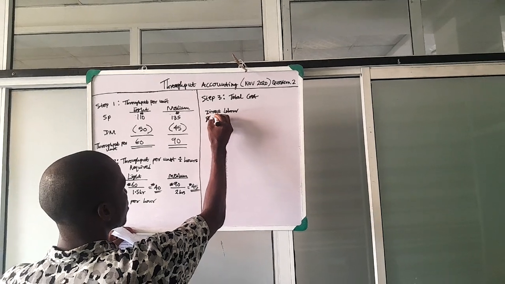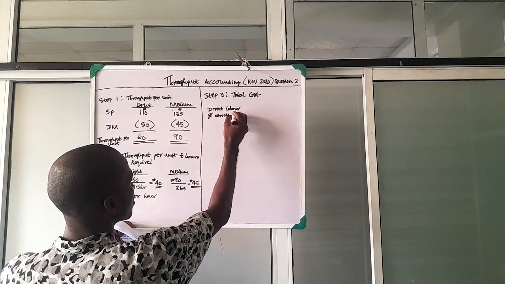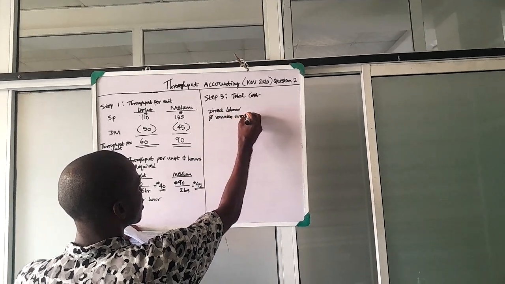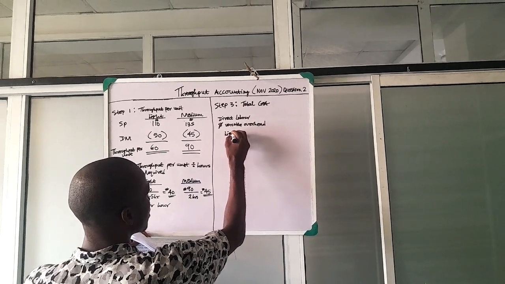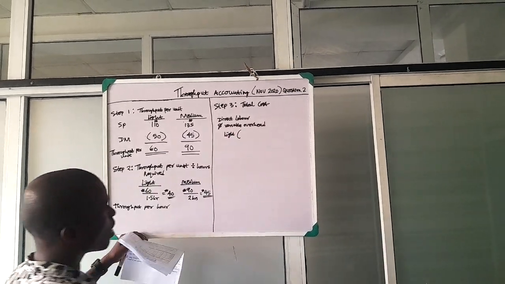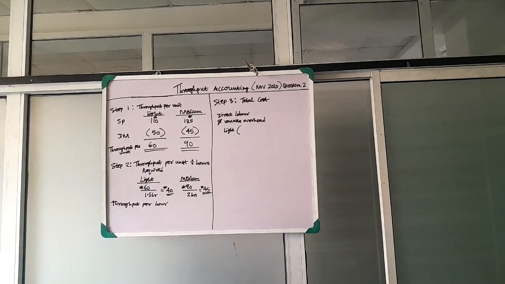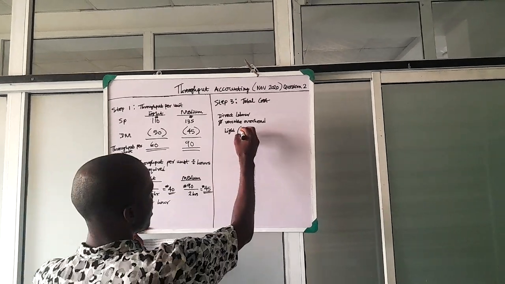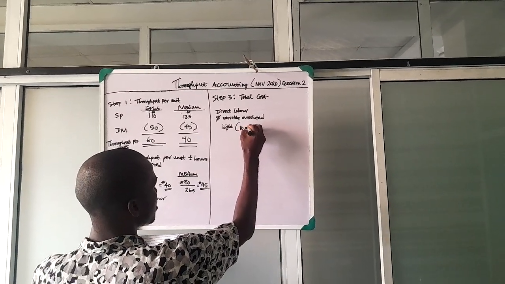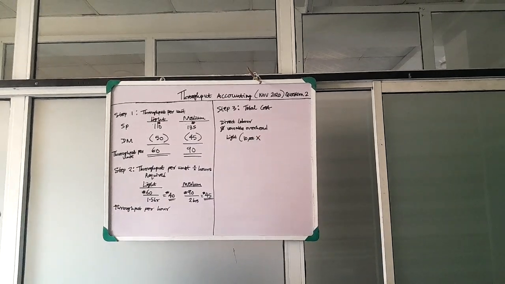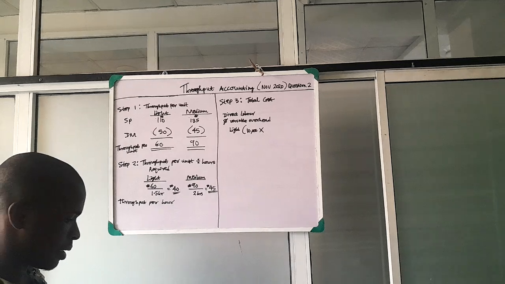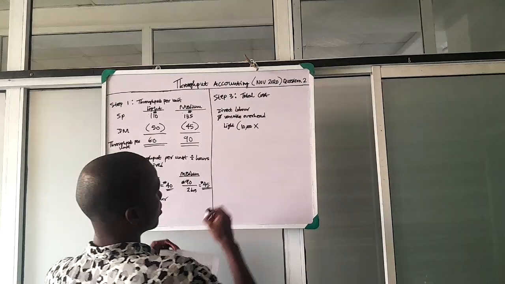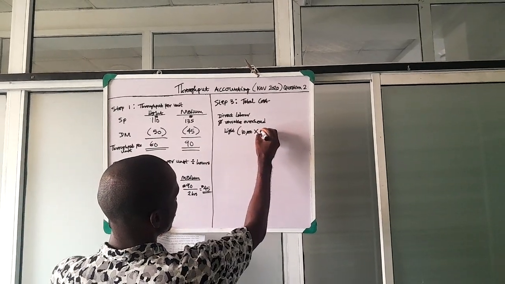For light, how many units is required? 10,000 units. So I have 10,000 units multiplied by what is the direct labor and variable overhead? 30, Abi? 30 for light.